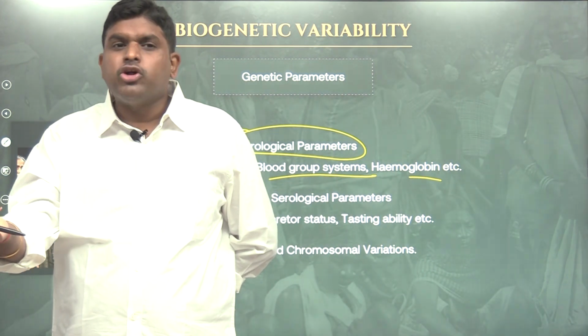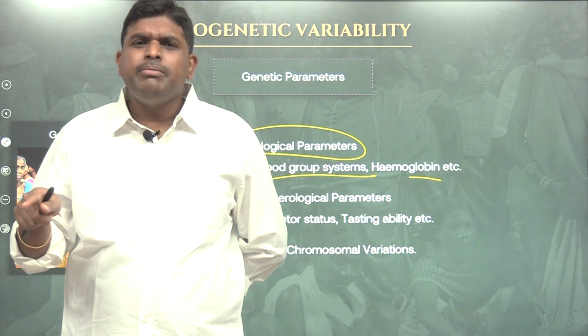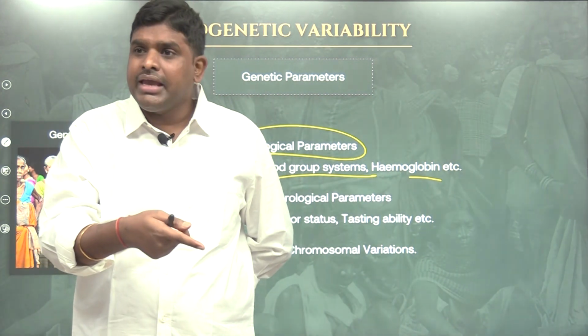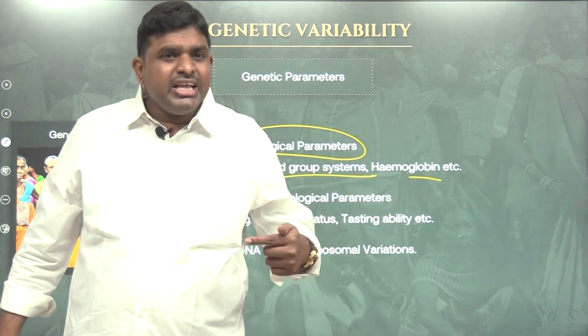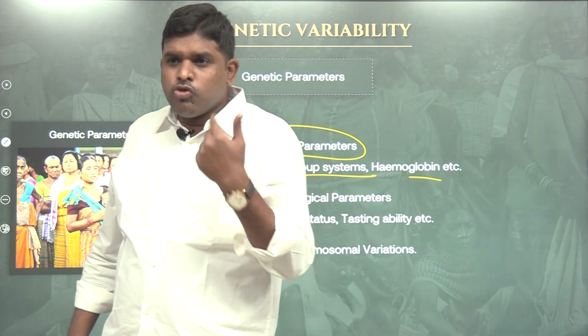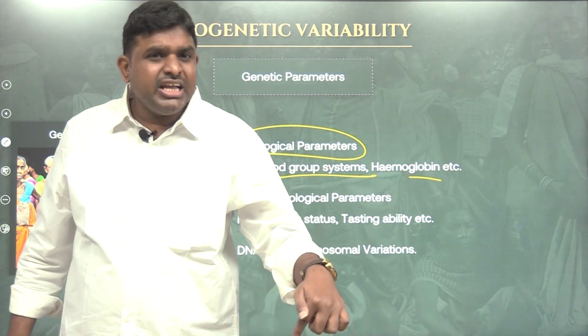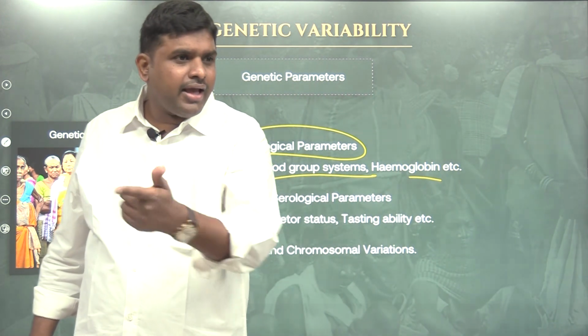Doctor, which blood group? B blood group. Appearance. That appearance of B blood group is because of the genotype called B. So the blood group is B because some gene is telling that your blood group should become B. Your blood group is A because some gene is telling that your blood group should become A. Then only the blood group is becoming A.